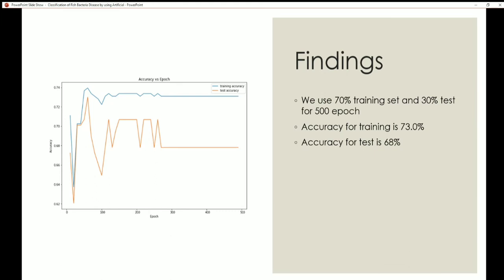So we use 70% for the training set and 30% for the testing set. The artificial neural network model was built using Python. Later the model was ready to be trained and tested using 500 epochs.